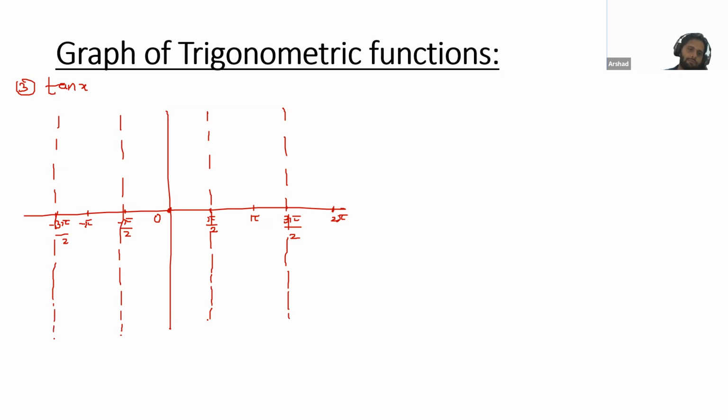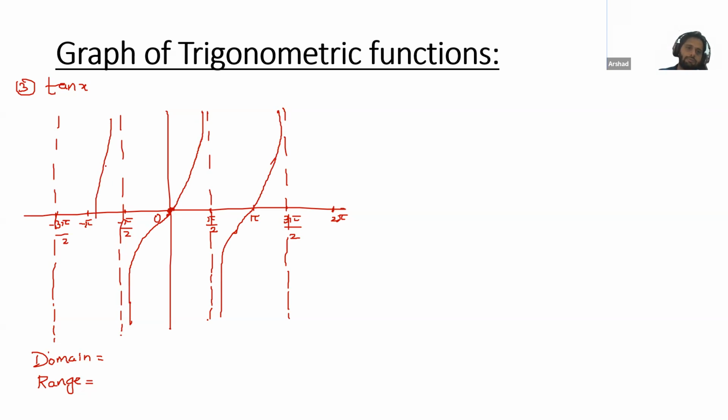Now, what is tan 0? Anyone? What is tan 0? 0. Very good, 0. So we have this portion. For 0, this would be 0. For pi by 2, this becomes infinite. For minus pi by 2, this would be like this. Similarly, for here, this graph will be like this. Similarly, from here, this graph will be like this one.